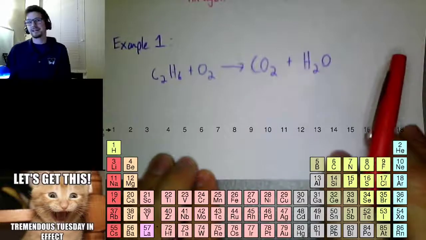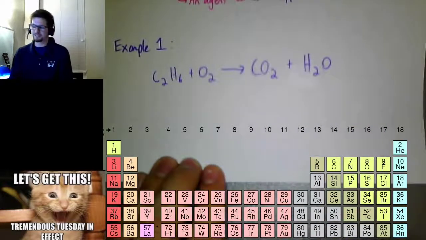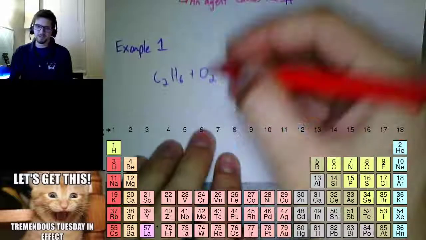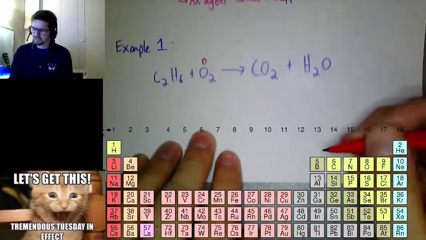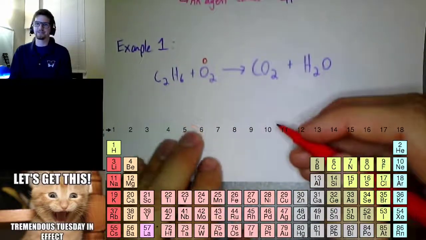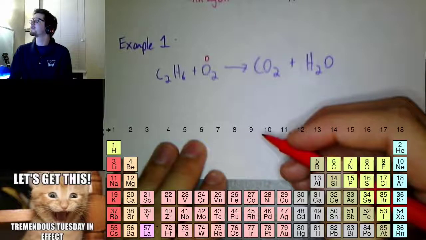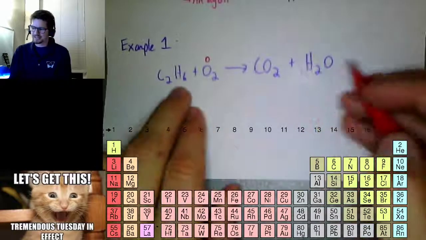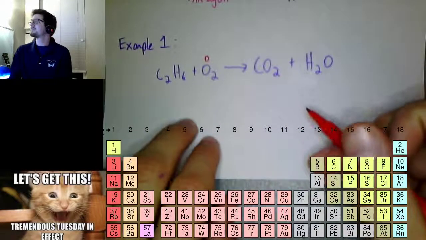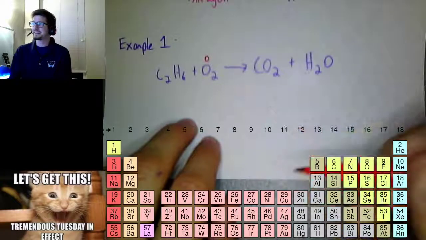My rules. I have 5 rules. Number 1 says free atoms are 0. O2 is a free atom. That's a charge of 0. Nothing else a free atom. Darn. Alright, number 2 says ion charges. Any ions? Nope. Number 3 says compound sum is 0. Not going to help me yet.